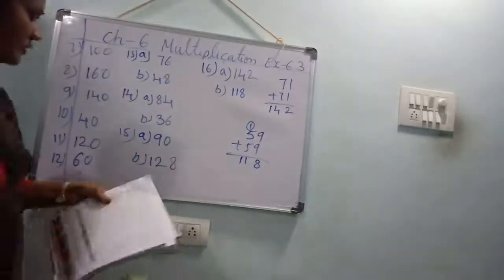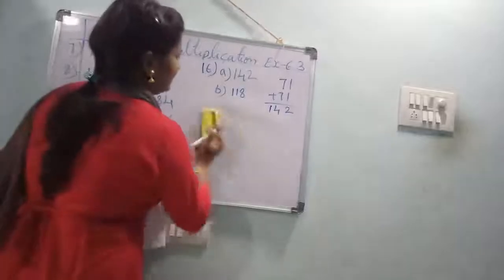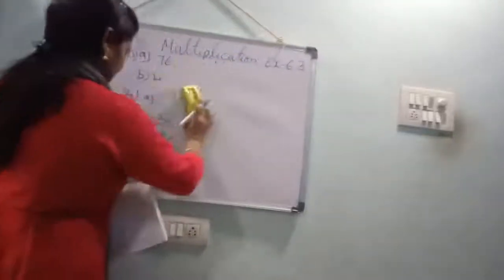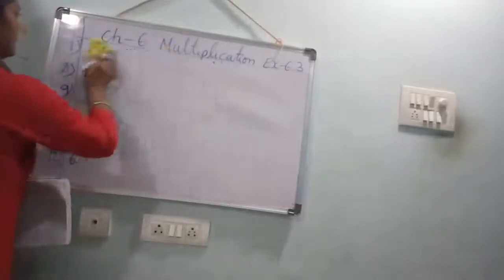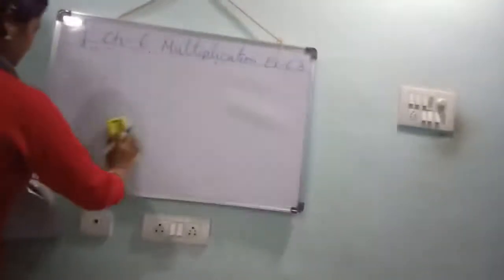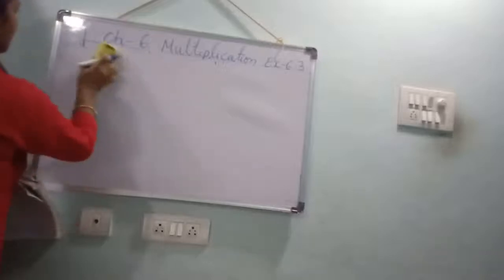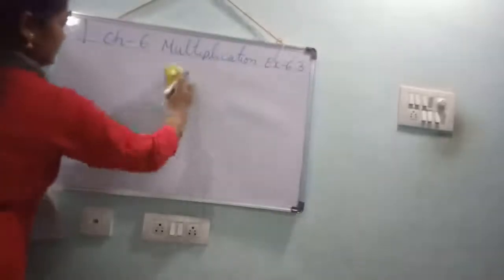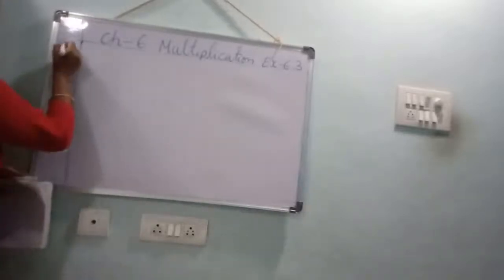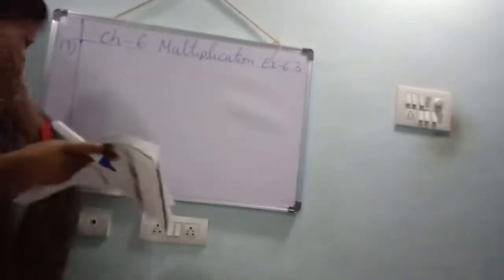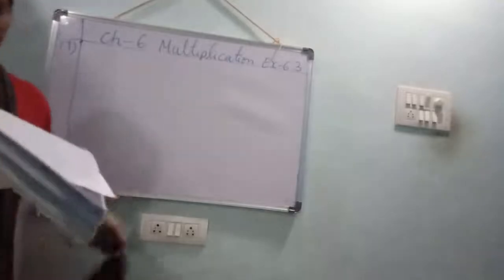Application. What is that application they given? See once. 17th one. Nisha scored 45 marks in maths.